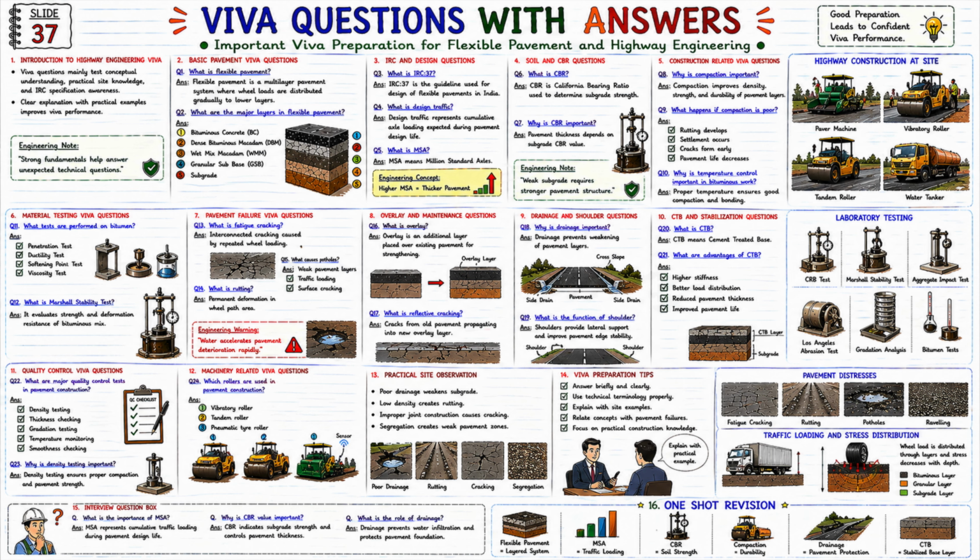Paver machine, vibratory roller, tandem roller, water tanker, and these are common highway construction equipment. Now let us look at the sixth section. Material testing Viva questions. Q11. What tests are performed on bitumen? Answer. Penetration test, ductility test, softening point test, viscosity test.